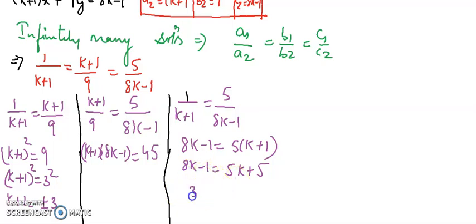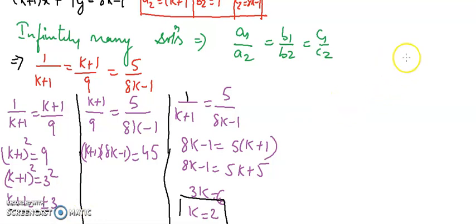8k minus 5k, we have 3k equals to 6, then k equals to 2. So I am getting the value k equals to 2. I get only one value, k equals to 2, but we have to check other solutions too, because here I am getting k plus 1 equals to plus minus 3.